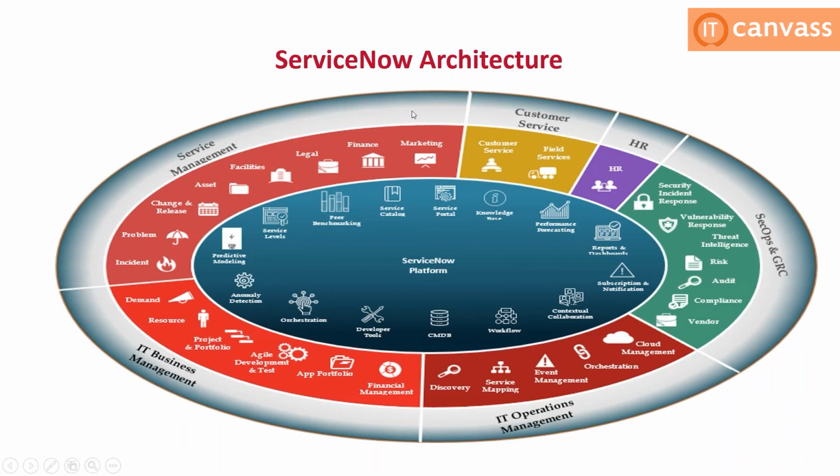All these are different applications. In the first row, the gray part is the application name. In between, the red color is the functionalities available in that particular application: incident management, problem management, change management, asset management, facility management, legal management, finance management, marketing management. All these are different sub applications in the main parent called service management. And if you go to the customer, if you have HR, you can take a screenshot of this one. It might be helpful for you.